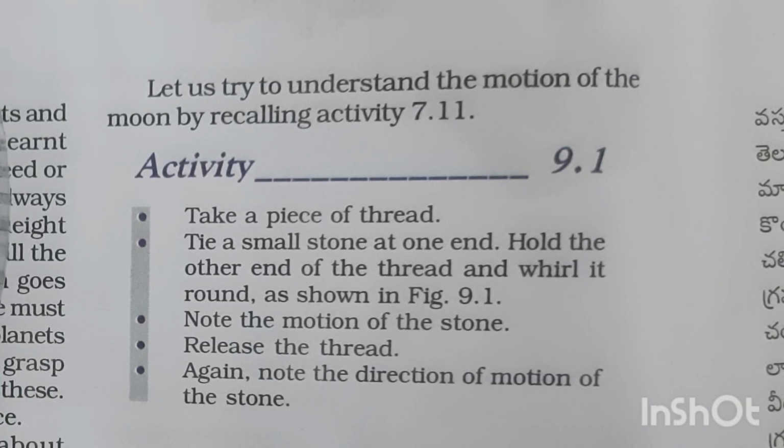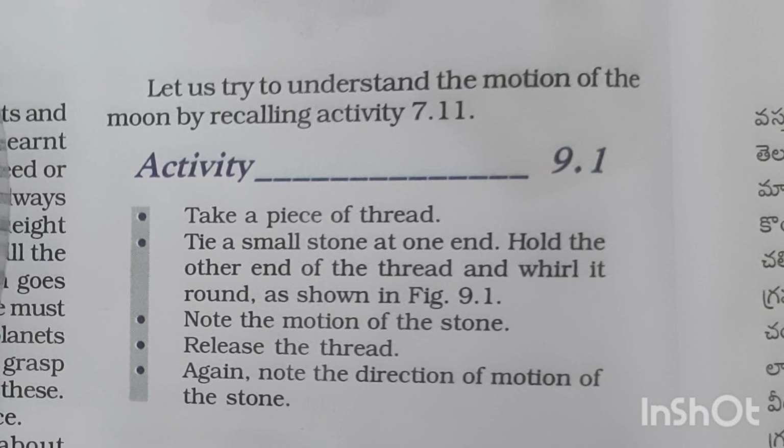Take a piece of thread with a small stone at one end, hold the other end of the thread and whirl it round as shown in the figure. Note the motion of the stone. Here the stone is undergoing circular motion, that is, it is moving in a circle. Then release the thread and again note the direction of the motion of the stone. When the stone is released, it will move in a tangential direction.